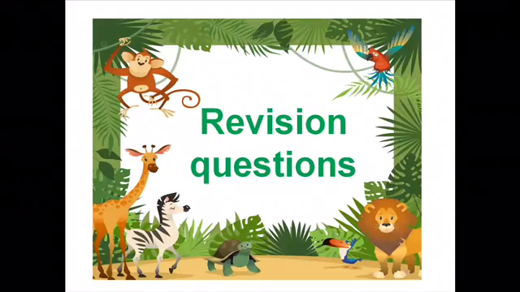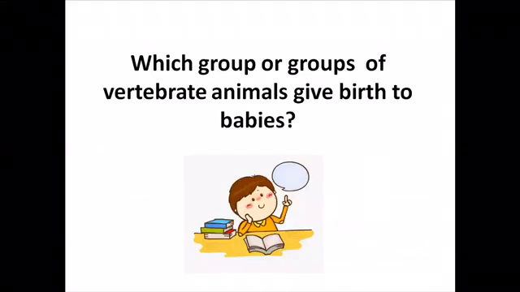Well, now we will review what we have talked about today. So start and concentrate with me. Which group or groups of vertebrate animals give birth to babies? Think. I will give you a hint. Most of these animals give birth to babies.